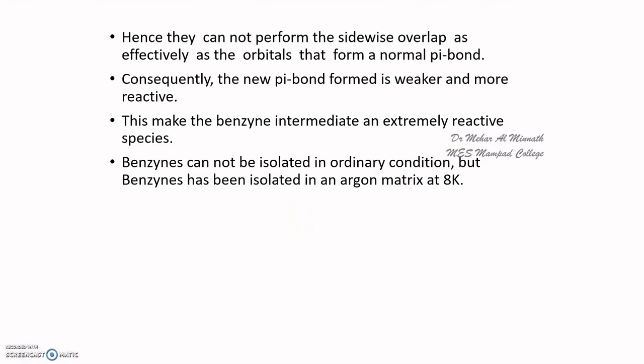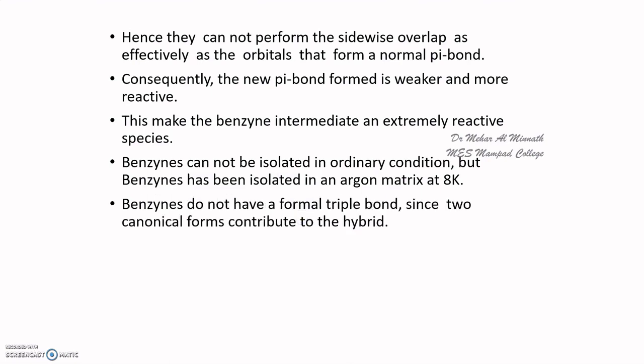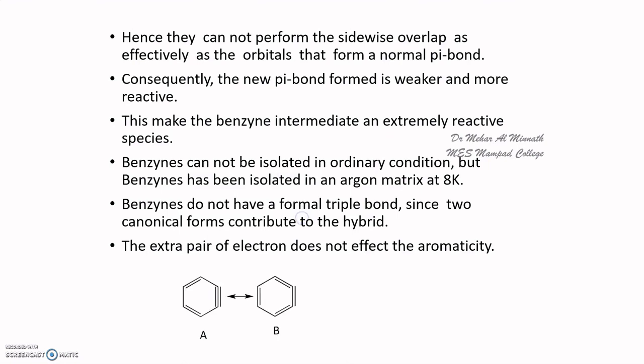As soon as it is formed, it will react with the nucleophile, or it will undergo dimerization, but it has been isolated in argon at 8 Kelvin, a very low temperature. And as I said earlier, there is no formal triple bond, and this triple bond will not contribute to the resonance structure, and will not affect the aromaticity of the ring.